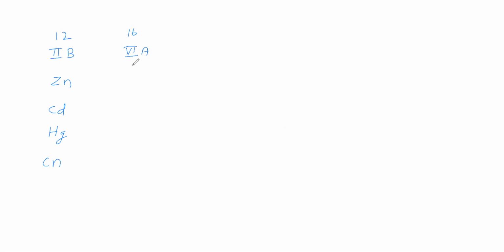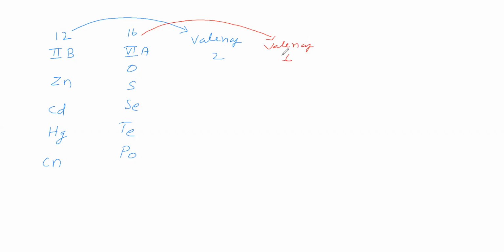Here we take oxygen, sulfur, selenium, tellurium, polonium. For group 12, the European group number is 2B, therefore the valence is 2. For group 16, the valence is 6.